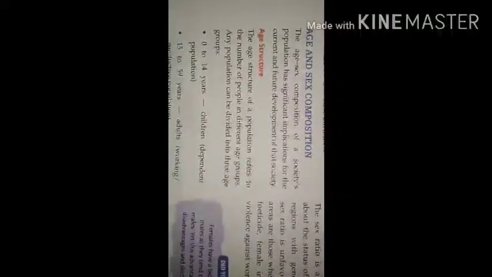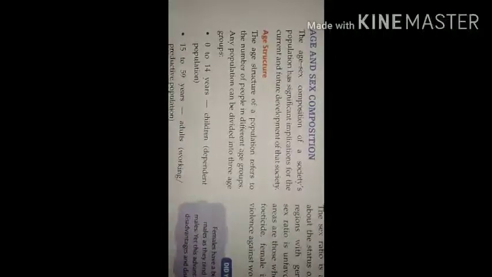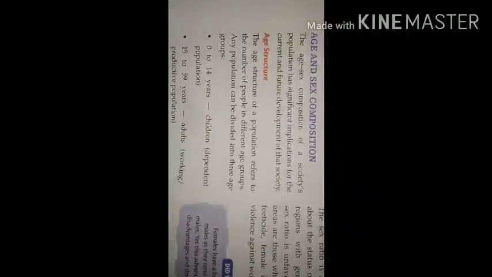Age structure. The age structure of a population refers to the number of people in different age groups. Any population can be divided into three age groups. The first age group is 0 to 14 years. We call them children, and they are dependent, in the sense that they are not earning, they are dependent on their families.